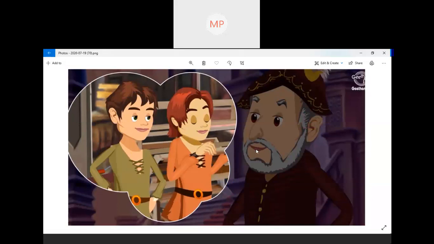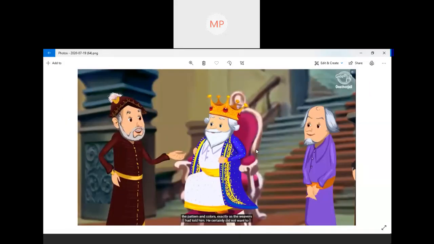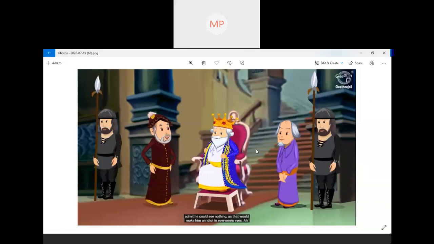He also did not tell the truth to the king. Instead, what did he do? He collected all the details from the weavers, like what are all the patterns, how the material is. So, all that he noted, and he told the same thing to the king. The patterns and the colors exactly as the weavers had told him, because he certainly did not want to admit he could see nothing. Admit is to tell the truth, as that would make him an idiot in everyone's eyes. So everyone was scared whether all would be accepted as a fool. So no one was willing to tell the truth.